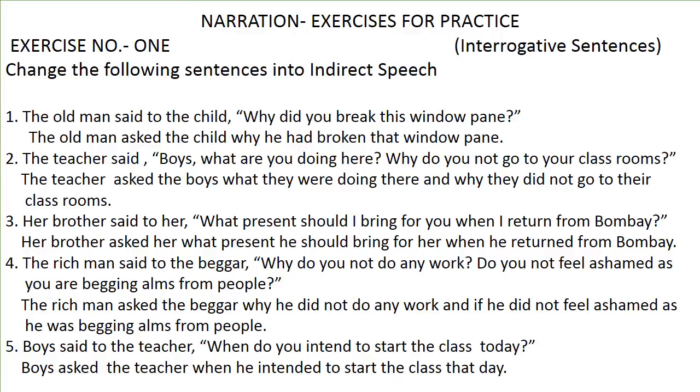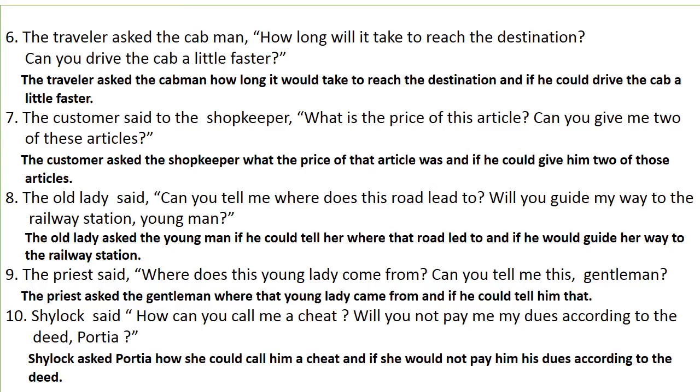Both are of interrogative type, but one sentence starts with why and the other with do. So for both of these sentences, said to will change into asked. The rich man asked the beggar why he did not do any work and if he did not feel ashamed as he was begging alms from people.